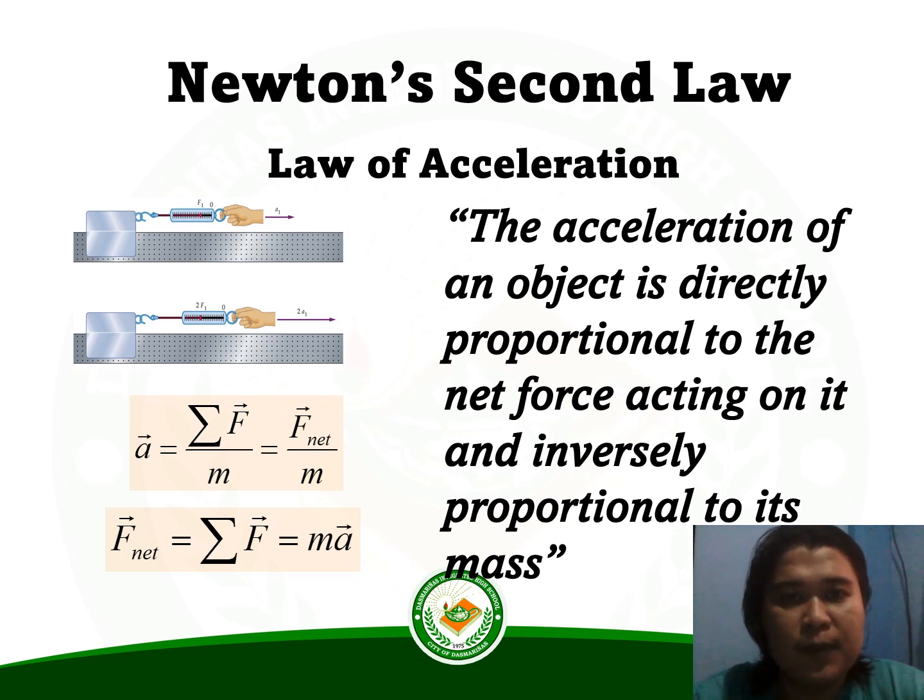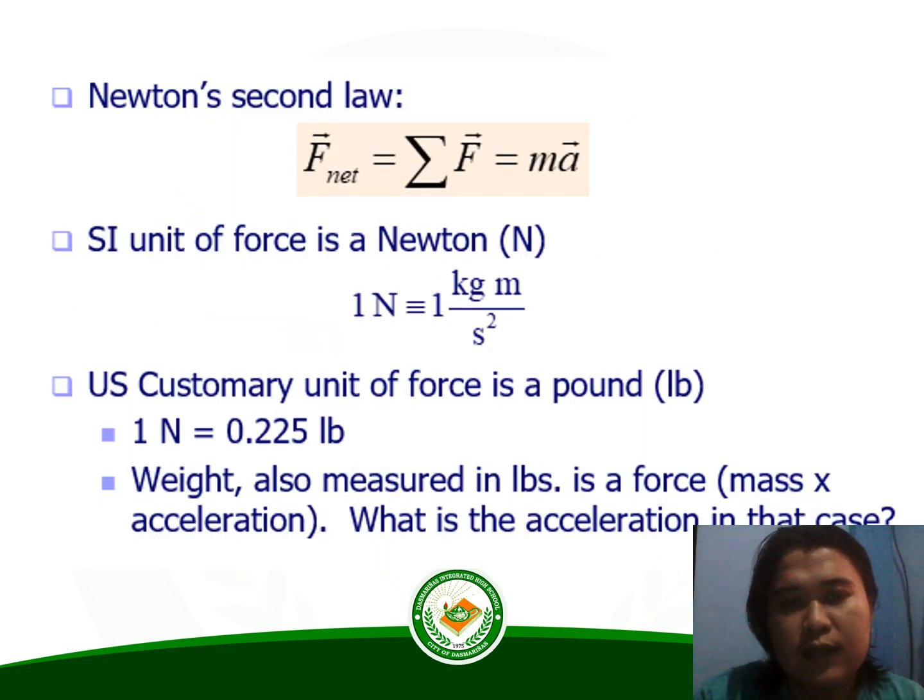Newton's second law, the law of acceleration. The net force on an object is equal to the product of its mass and acceleration, or F equals ma. The acceleration of an object is directly proportional to the net force acting on it and inversely proportional to its mass. The net force on an object is equal to the product of its mass and acceleration, or F equals ma.